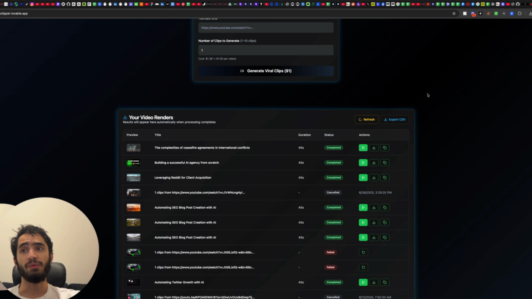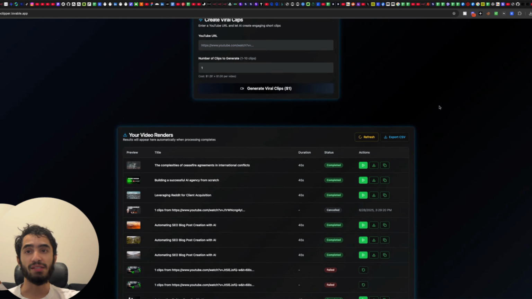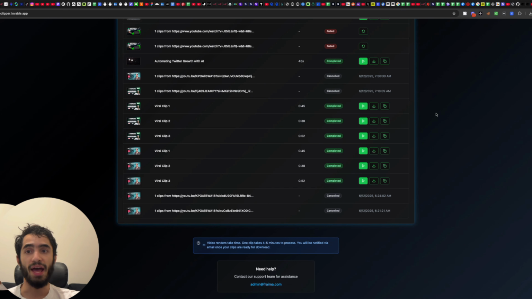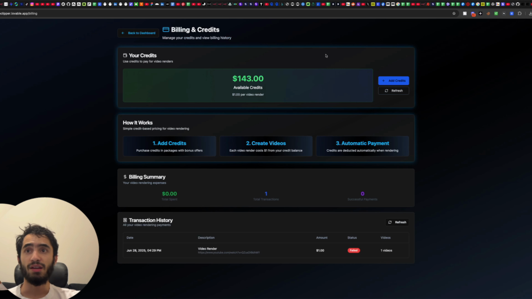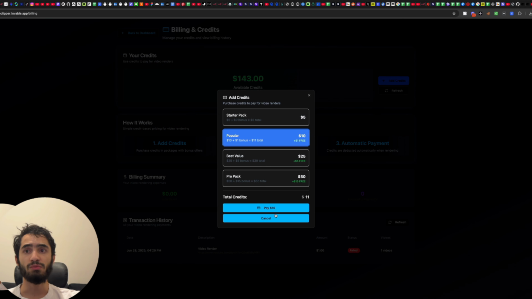Now, we will go through the entire app in the background once I show you the n8n flow, but here you guys have an understanding of the app. So yeah, this is sort of the front end of the app. We have had in the integration of the billing, basically users can add credits so that they can process the work they're rendering. Each rendering and each video costs $1. And you add credits here by pressing the button, which connects to Stripe.